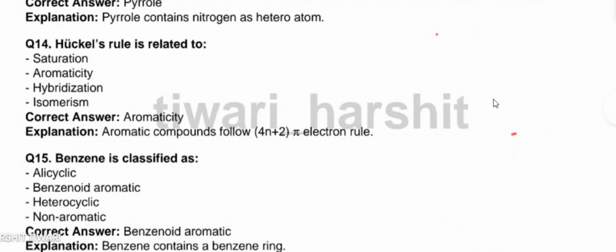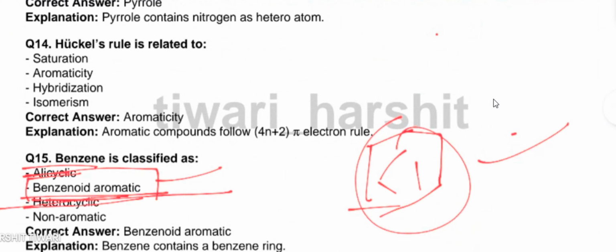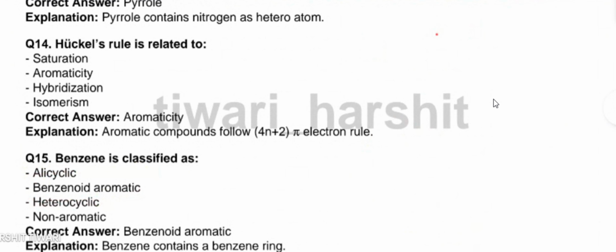Benzene is classified as an alicyclic compound, benzenoid aromatic compound, heterocyclic compound, or non-aromatic compound. So benzene is not an alicyclic compound. Okay, the most appropriate answer is benzenoid aromatic compound. Benzene contains a benzene ring that is aromatic in nature too. It is not heterocyclic. It doesn't contain any heteroatom, so heterocyclic doesn't make any sense in this type of question. So only benzenoid aromatic compound is the right option. So let's move on to the next question.